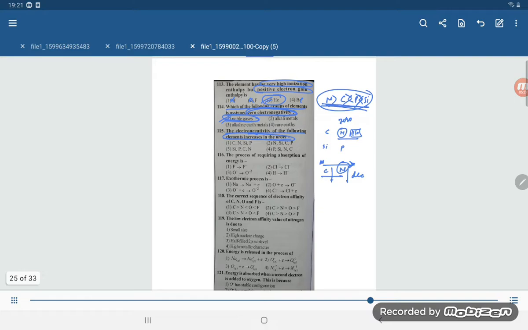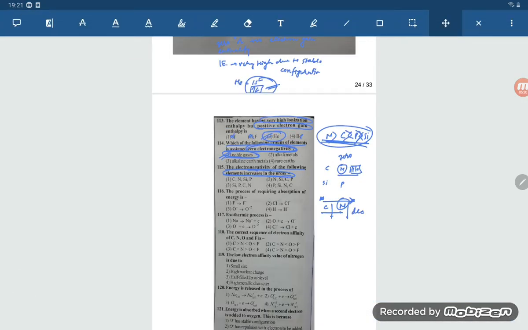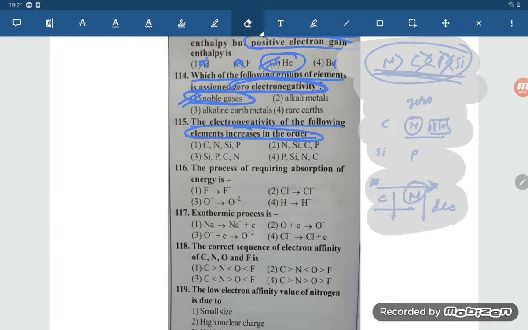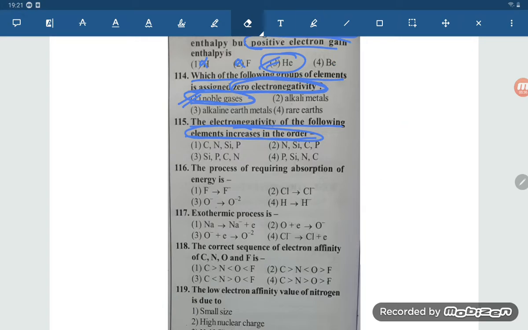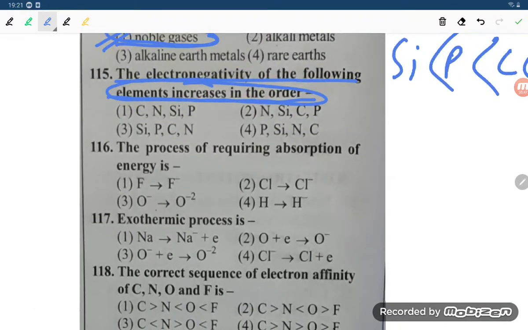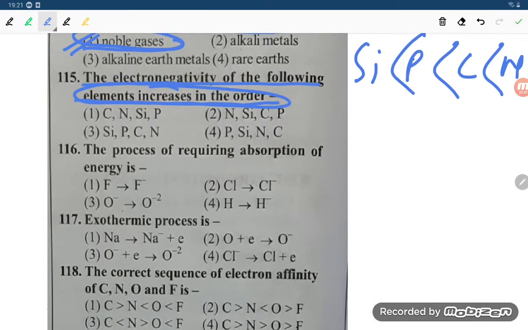If you want to see the, one second, student, let me erase this firstly. Okay, so if you want to write the increasing order, that is, nitrogen is highest, then carbon, then phosphorus, then will be the silicon. So you can match with the option, student. What are the options there? Option number 3 is the correct option, student.